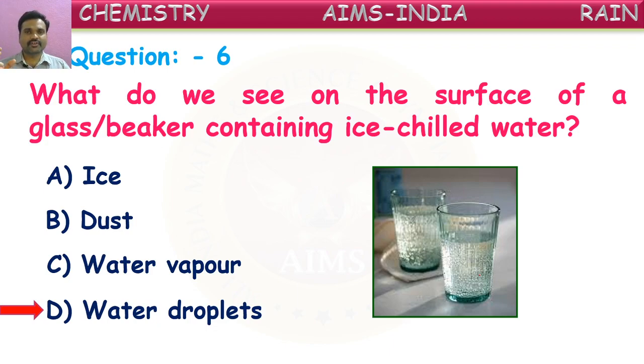These droplets are formed because the water vapor present in the air, when it touches the surface of the glass, because of coolness converts into liquid form, and small droplets of it stick on the surface of the glass. Because of this we are able to see those droplets. This is because of condensation of water vapor present in air.